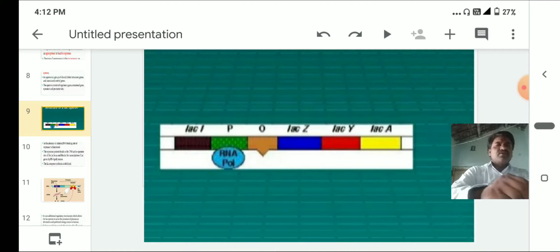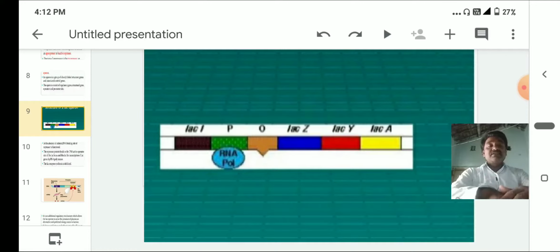So this is what we have to remember. One gene can produce two or three polypeptides whenever conjugated proteins are prepared. This is called the one gene one polypeptide theory.